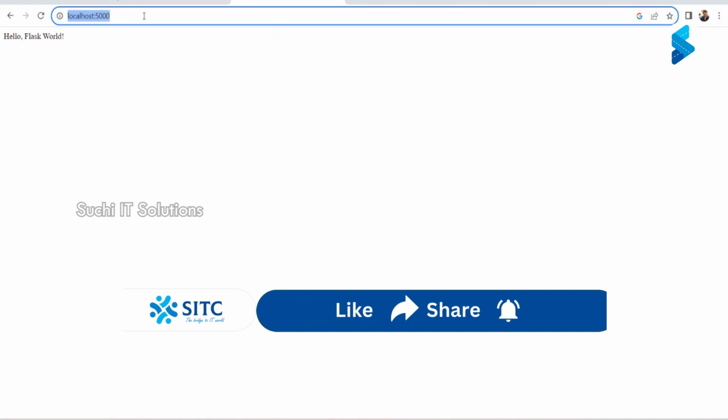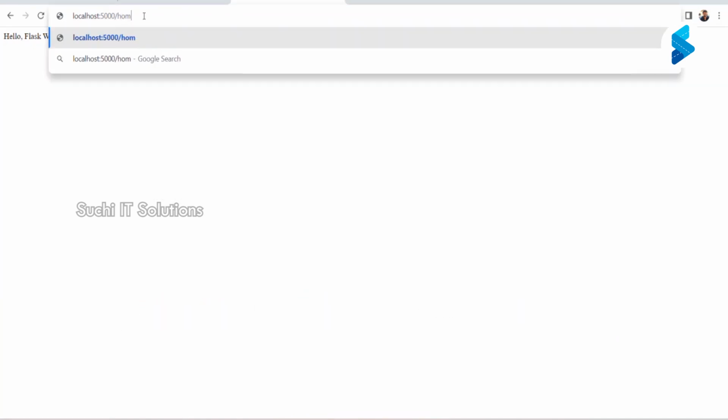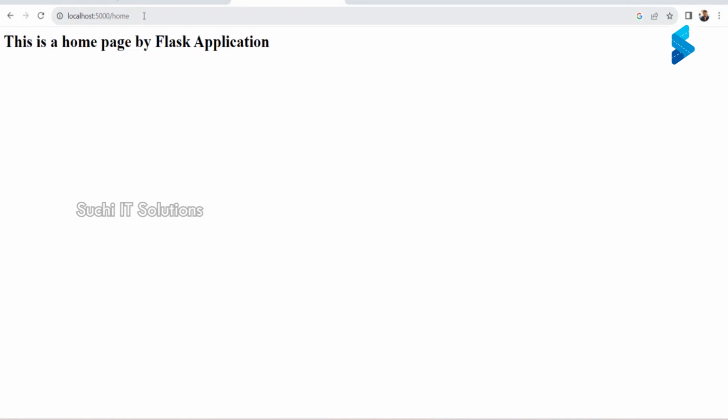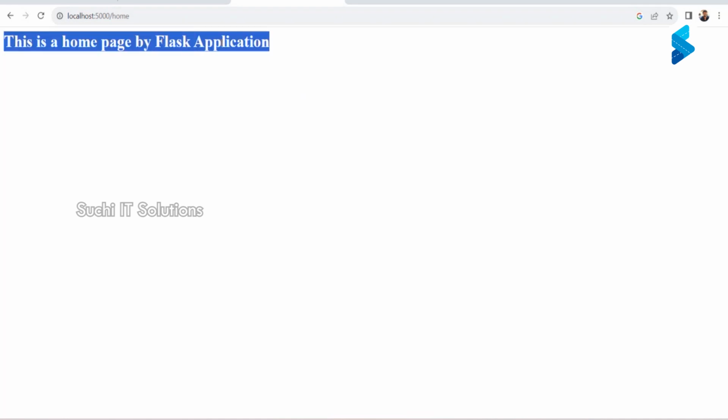Now we have added a new URL, slash home. If somebody hits this URL, then this will trigger the home method, and this is where this is coming from. This is a home page by the Flask application. Are we clear?